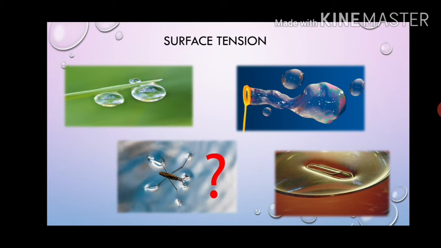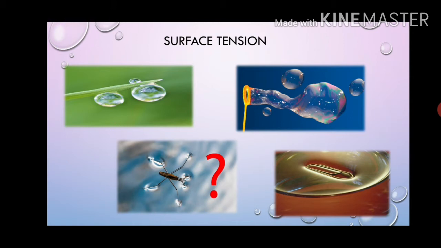If you can see the fourth diagram, it will show you that a pin is greased, and then it is going to float on the water. Just by making a dimple on the water surface, it will not sink inside. This is just because of the surface tension.